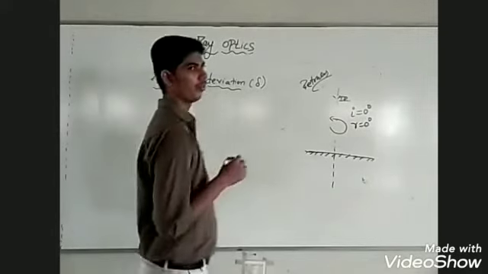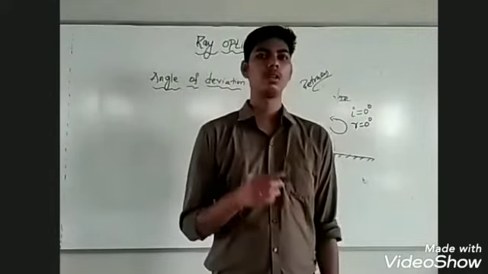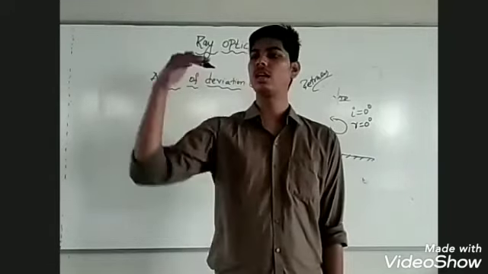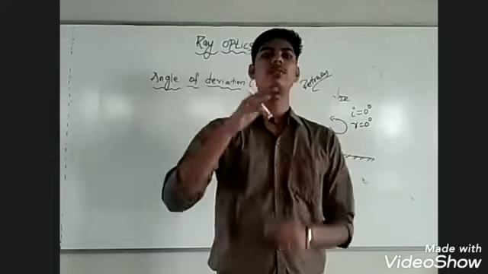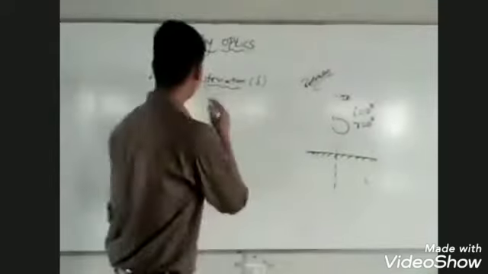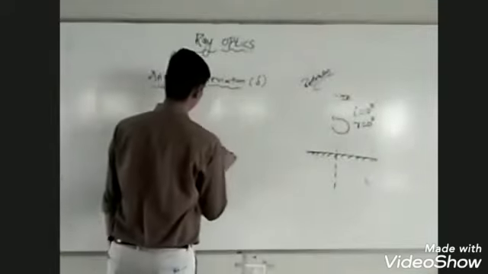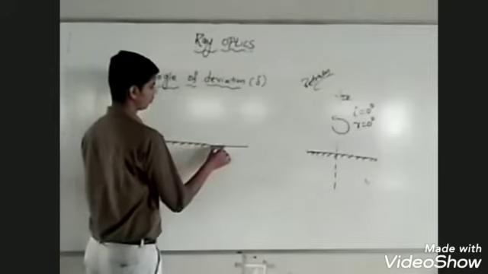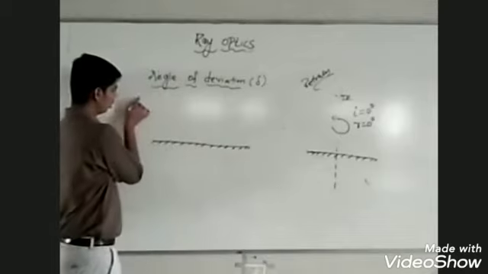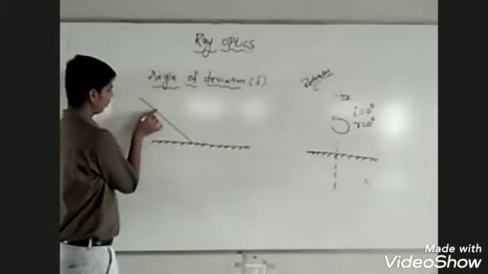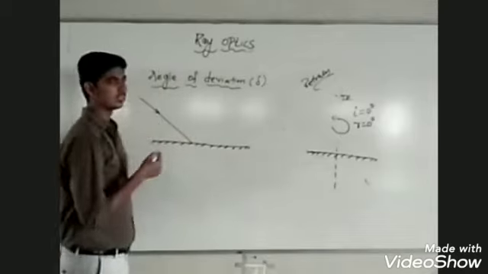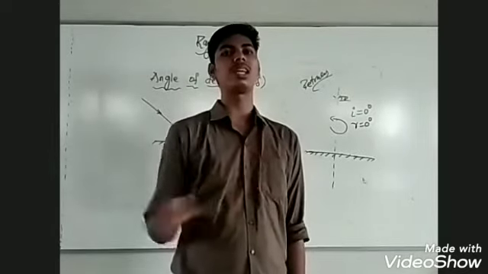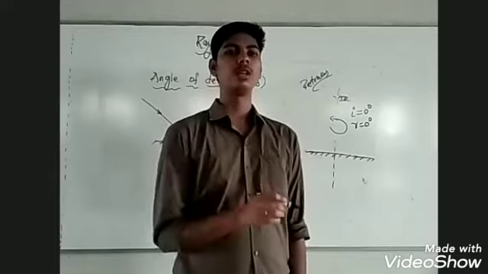In case of reflection of light, there will generally be an angle of deviation, the deviation from its original path. Try to understand what is the angle of deviation. Suppose this is a reflecting surface. This is the incident ray. Light always travels along a straight line, the rectilinear propagation of light.